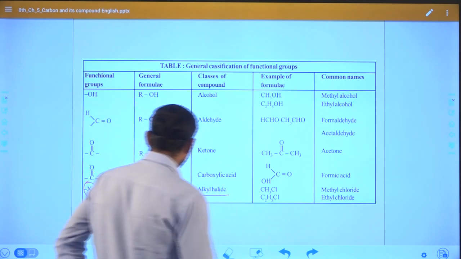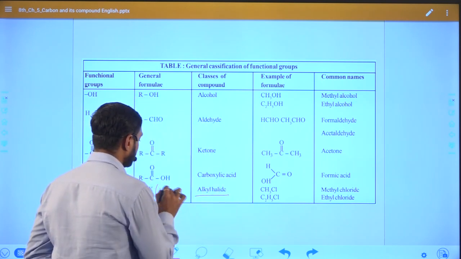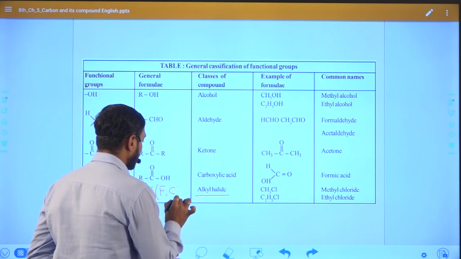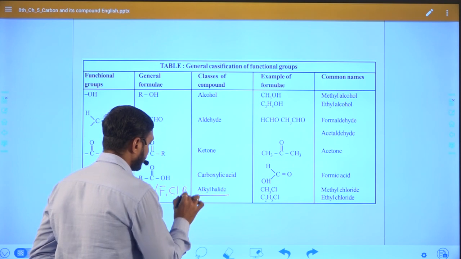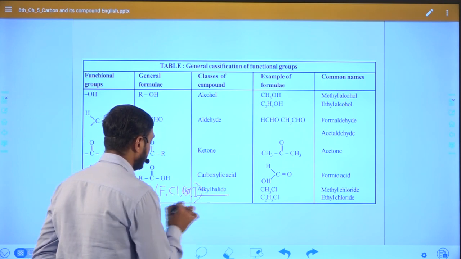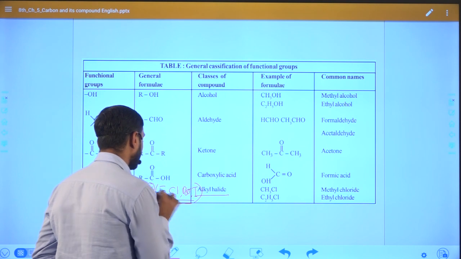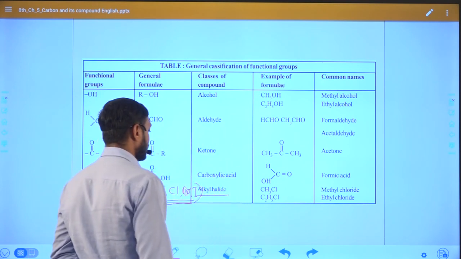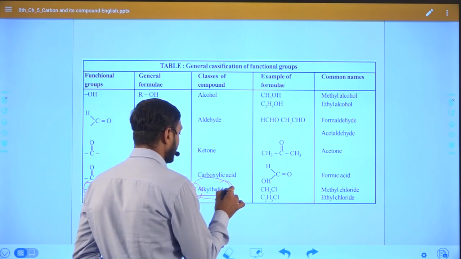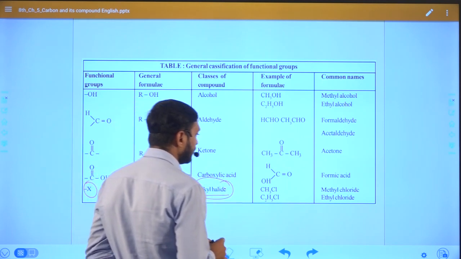You can see here X is equal to halogen group, that is fluorine, chlorine, bromine and iodine. Right. If an alkyl group contains one out of the four, then this type of functional group is known as alkyl halide. Halide is nothing but halogen.